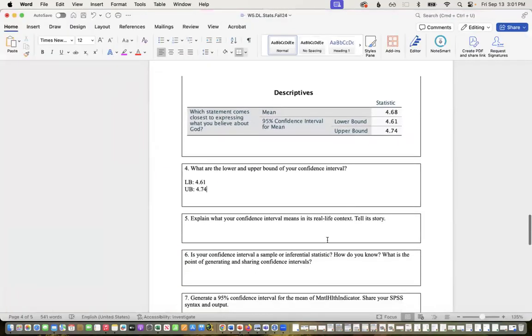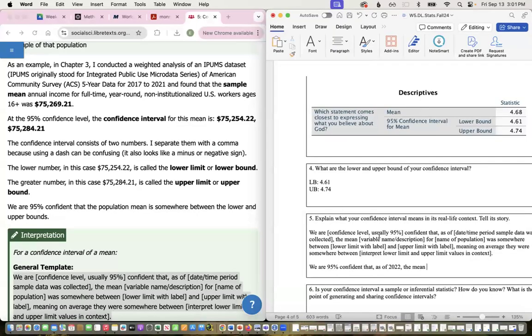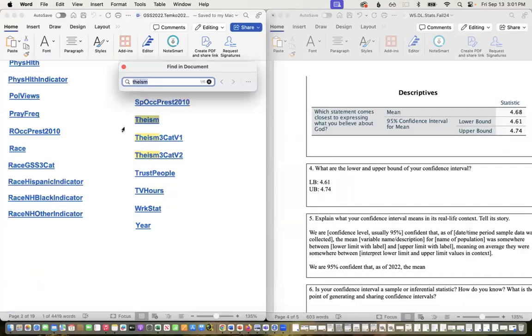Okay. So we are 95% confident that as of 2022, the mean, so now I need to know what this actually is. I'm going to go to my code book and look at theism.